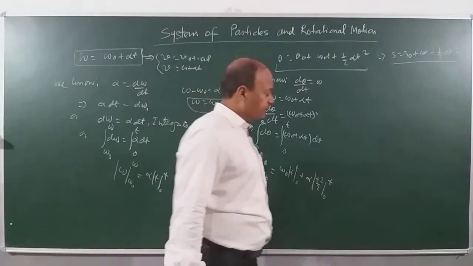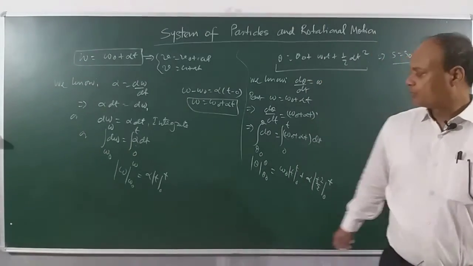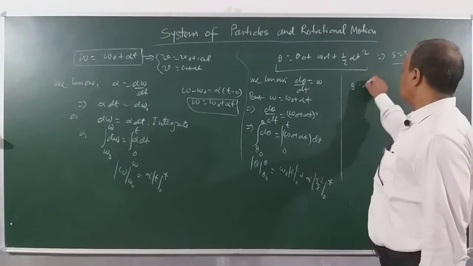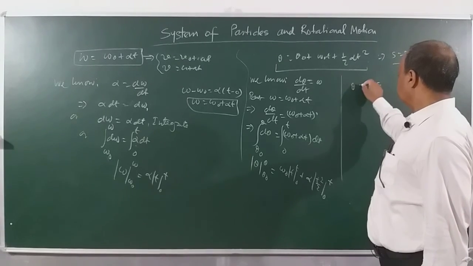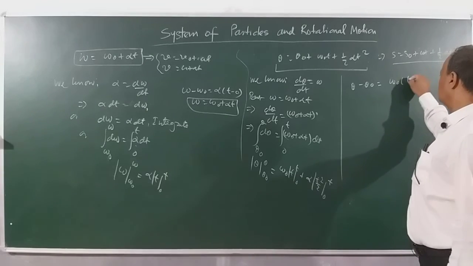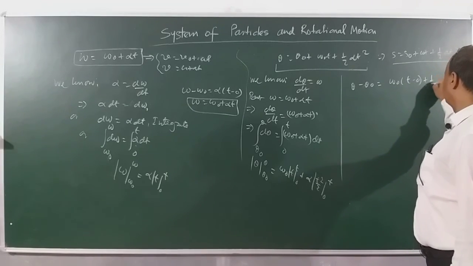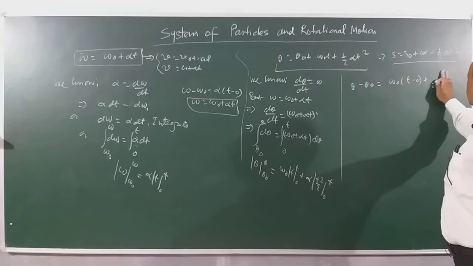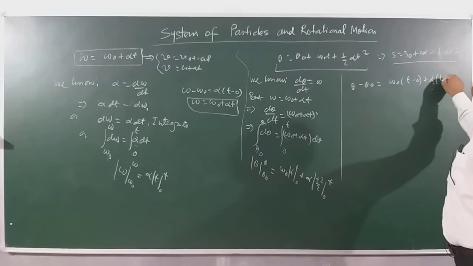If I substitute the limits, then theta minus theta 0 is equal to omega naught into t minus 0 plus half alpha into t square by 2 minus 0.